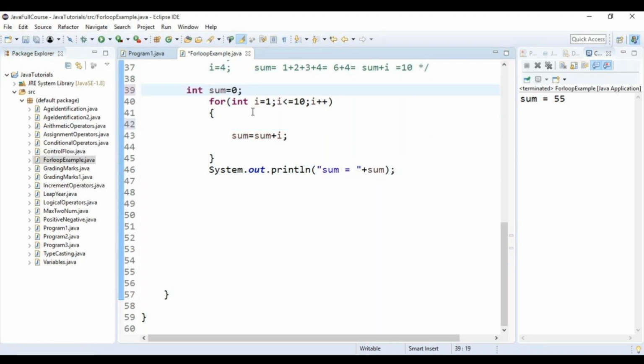When I try to give it within the for loop, it is throwing an error. Right? Why is it so? Any answer for it?